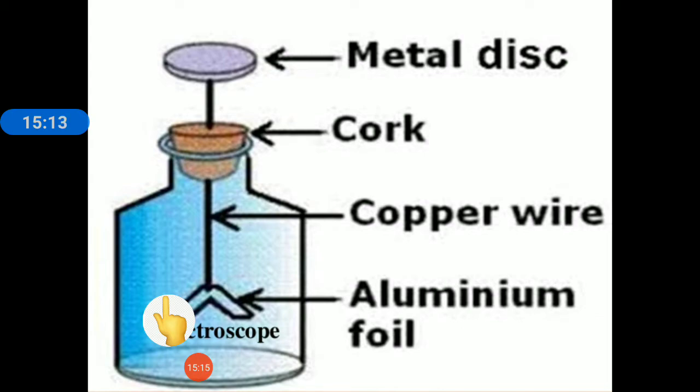So this electroscope is used to detect whether a body is charged or uncharged. Okay, if the metallic leaves repel each other, we can say that the body is charged. If the metallic leaves do not repel each other, we can say that the body is uncharged. So this is the work of an electroscope.